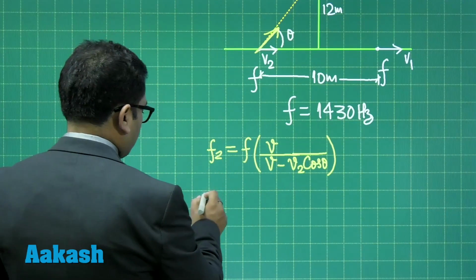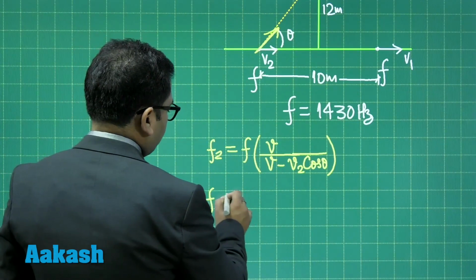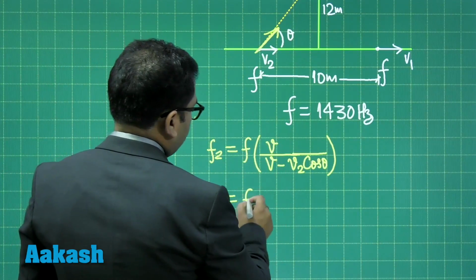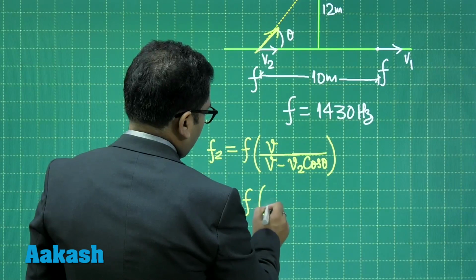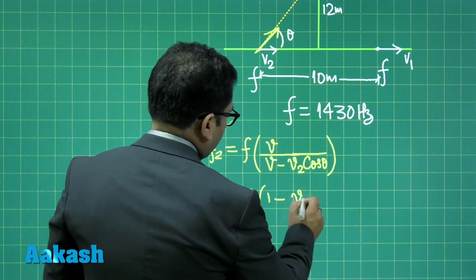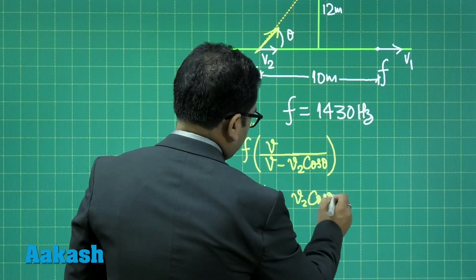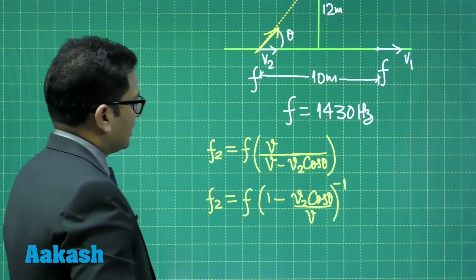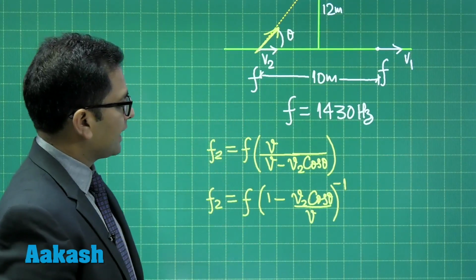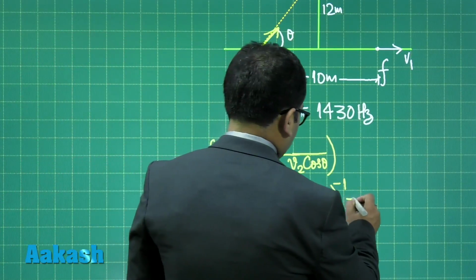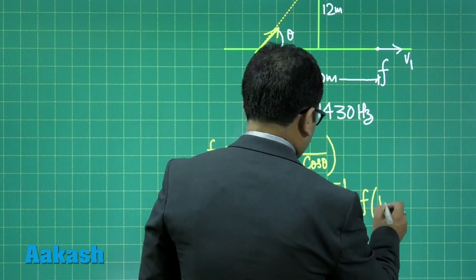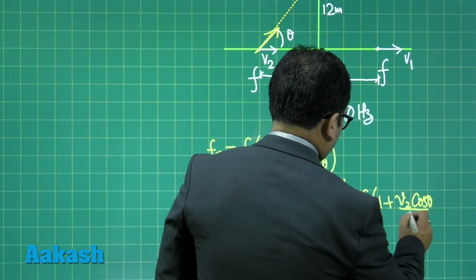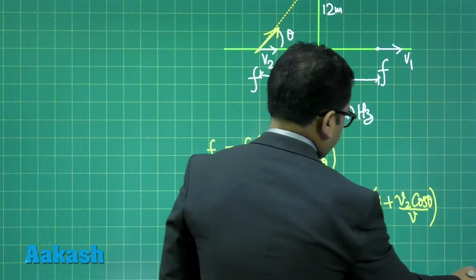So F2 would be equal to F, and what I'll be getting is 1 minus V2 cos theta divided by V raised to the power minus 1. Taking V common and cancelling, this eventually becomes F times 1 plus V2 cos theta divided by V. All right, we got it.